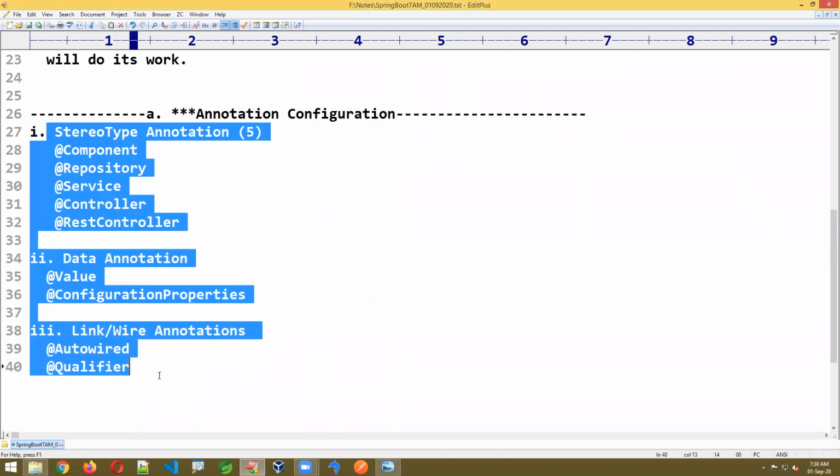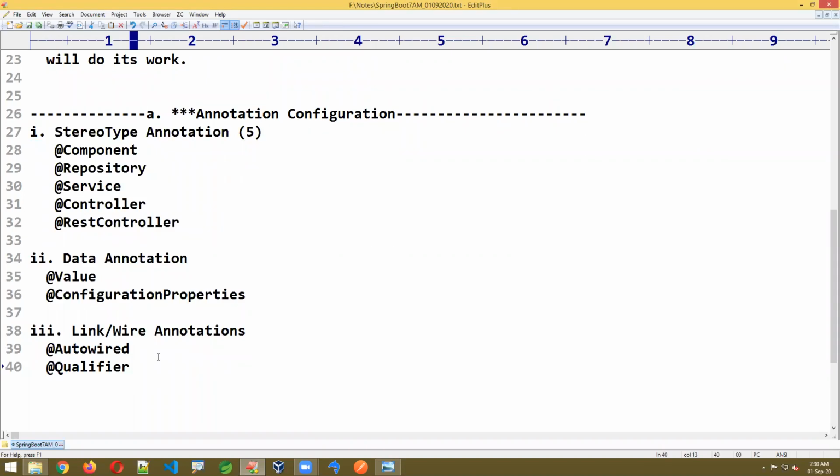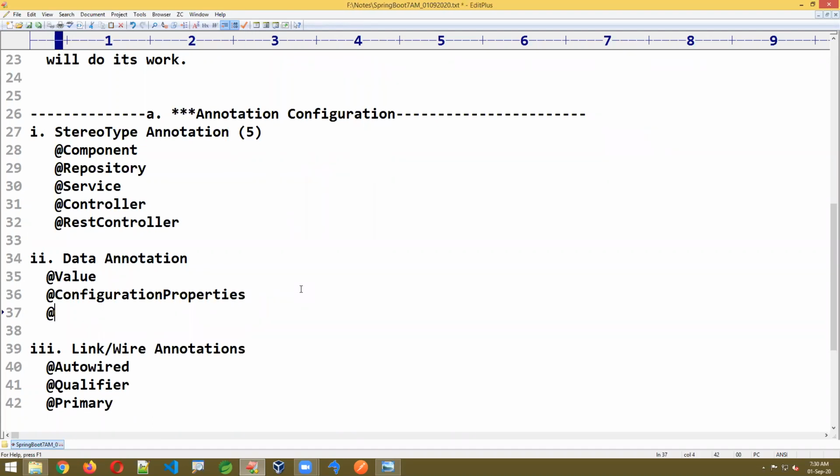I'll give the differences one by one, you are going to see, with the equivalent output that we are going to work with here. And @Primary. And here we have one more, @Order.